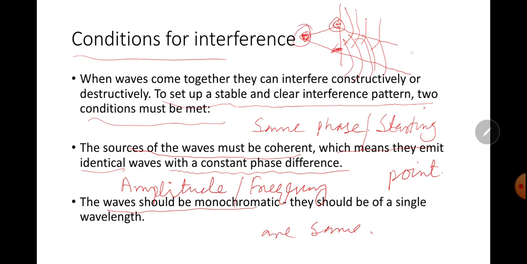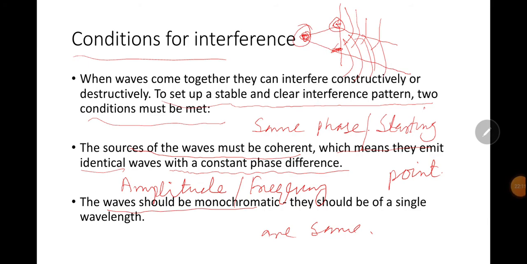So both are in phase. Both the sources are coherent. And both these sources must be monochromatic. Either you take sodium light, red light, blue light, green, you have to take a single light.